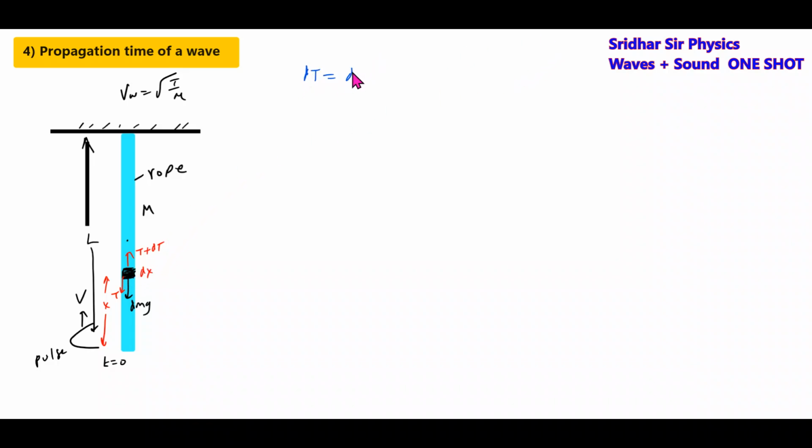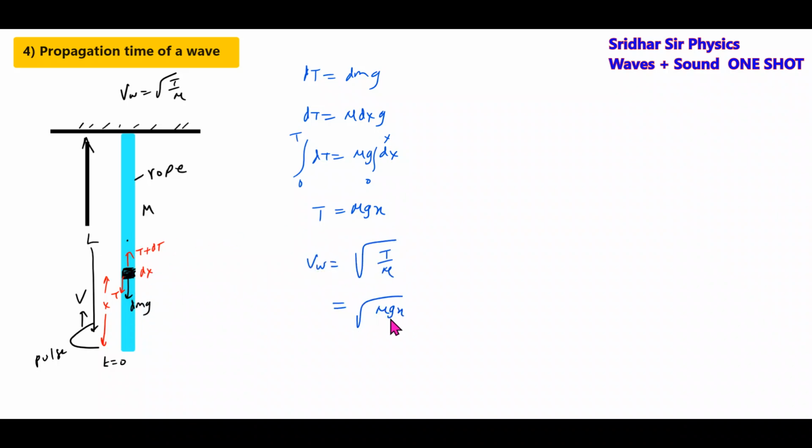Then we'll write it here. dT is equal to dm into g, which is mu dx into g, since the mass of this small element is mu dx. dT is equal to mu g dx. Integrating the tension from 0 to x, T is equal to mu gx. So this is the expression for tension at a distance x. Then the wave speed is given by root of T by mu, which is root of mu gx by mu. The mu will cancel out. This is the wave speed.